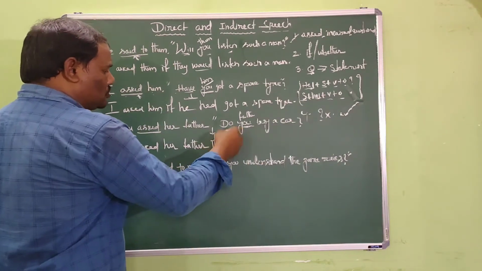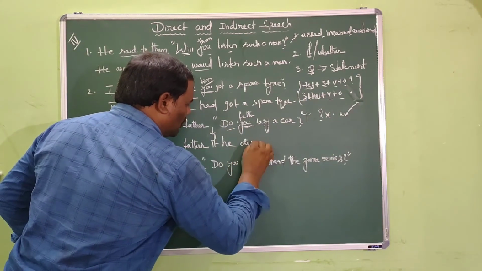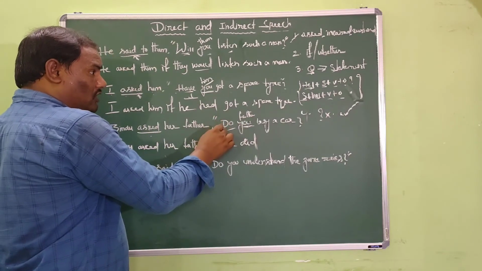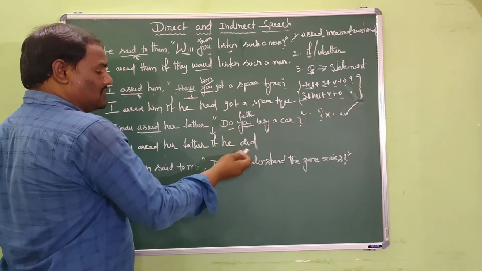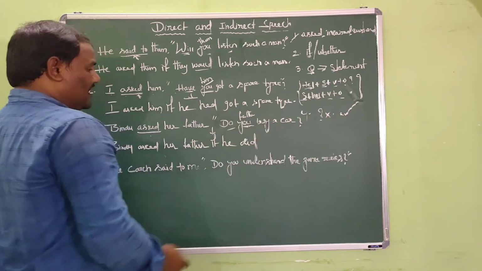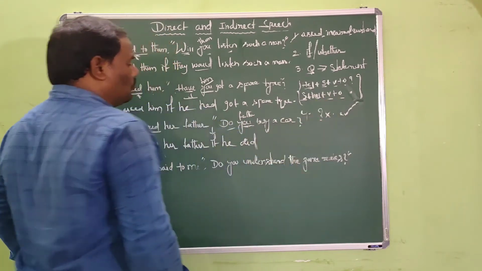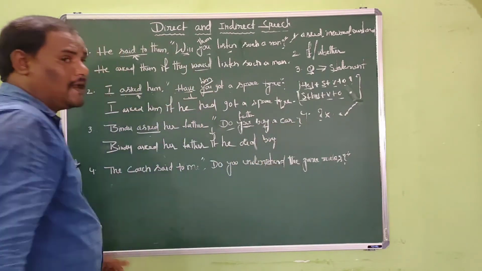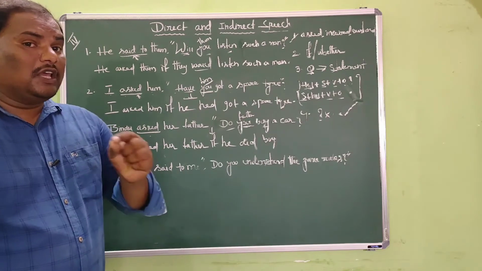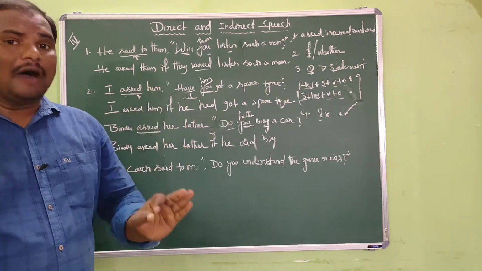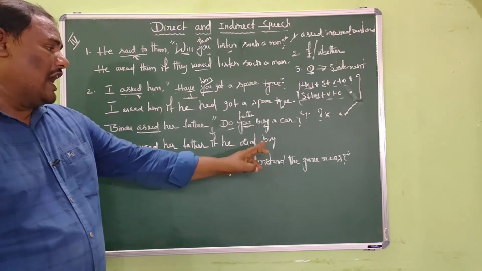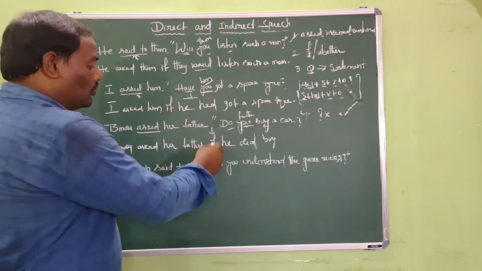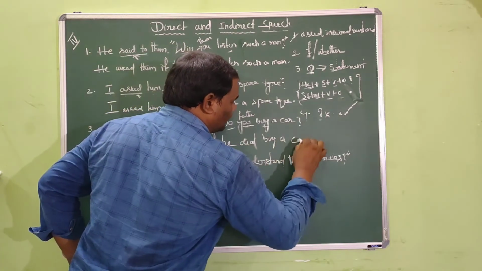Here, the helping verb is do, and it can be changed into did, because the reporting verb is in the past tense. So the tense in the reported speech will be converted into its past tense. So do becomes did here. And later, we require the verb. And what is the verb here? Buy. I can write buy as it is. Why? Because the main verb which we use after a do form should always be in V1. So I have written V1 of the verb as it is because did is one of the do forms. So: he did buy a car.